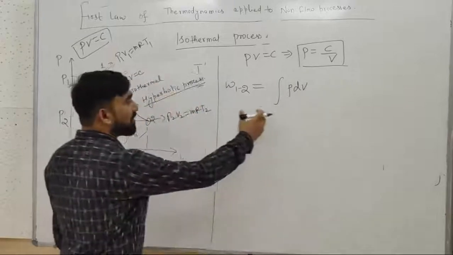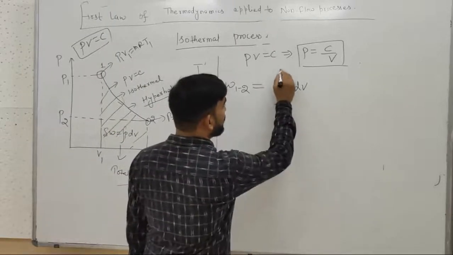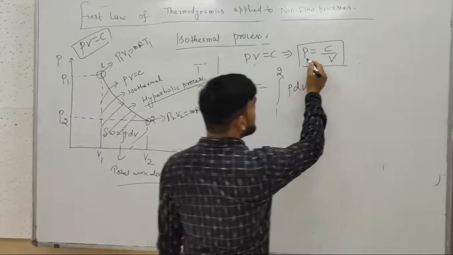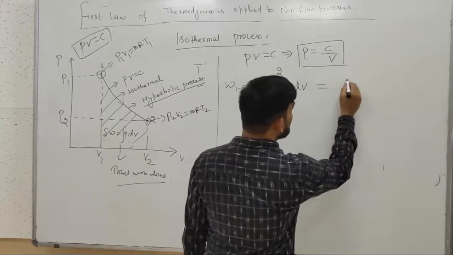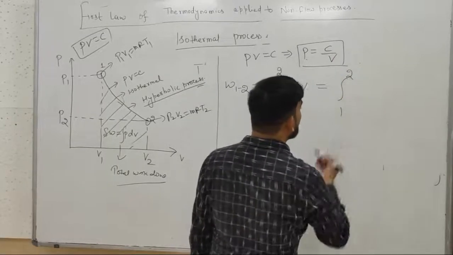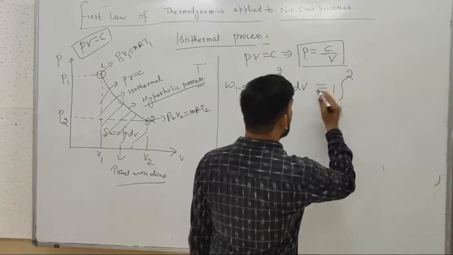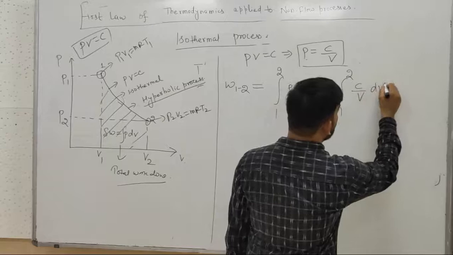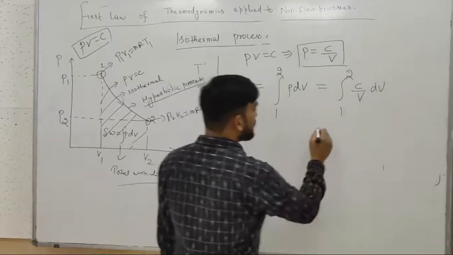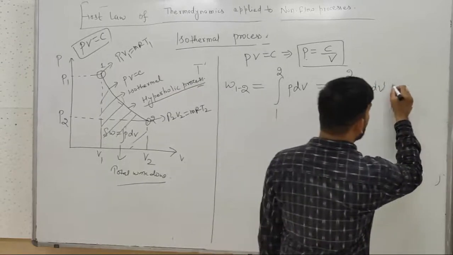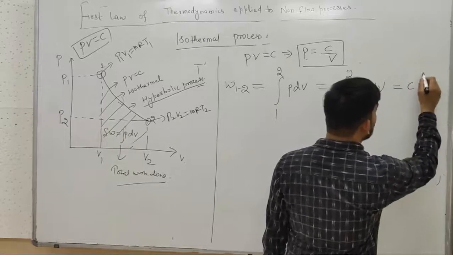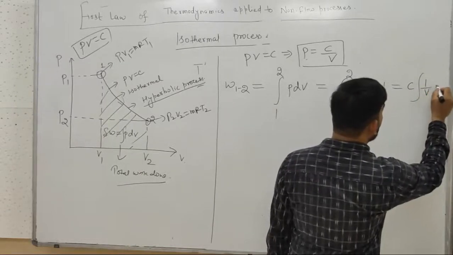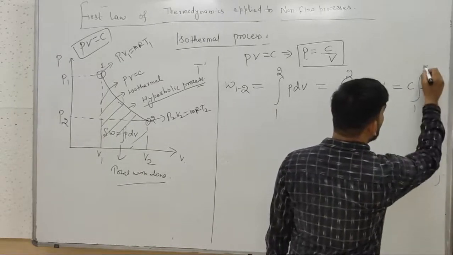So here W12 equals the integral of P dV from point number 1 to 2, where pressure is C upon V. So it is also written as the integral from 1 to 2 of C upon V dV. On integration, what we will get is C times the integral of 1 upon V dV from 1 to 2.